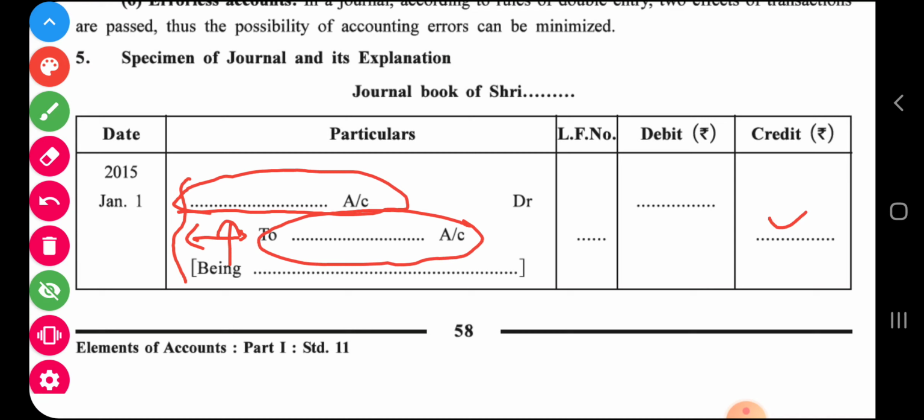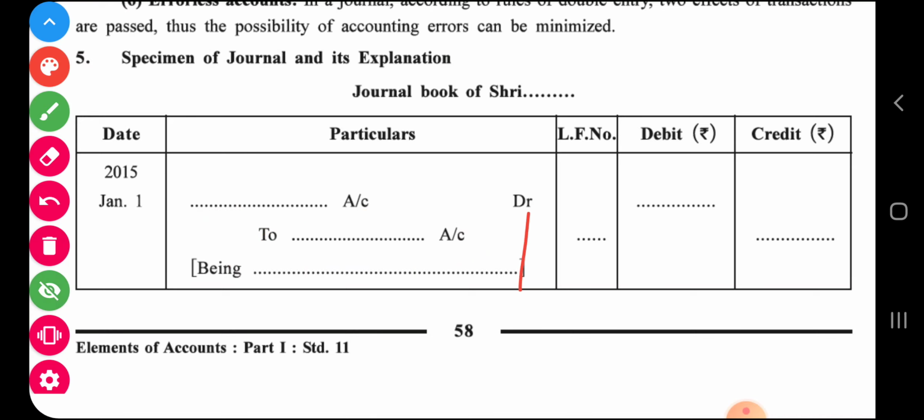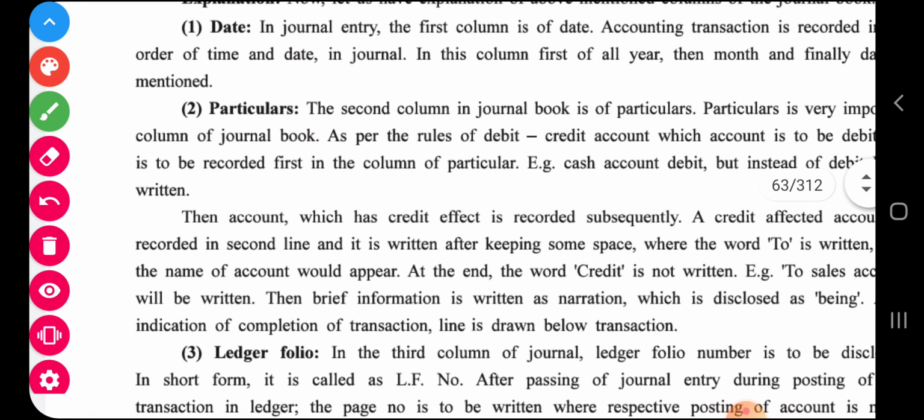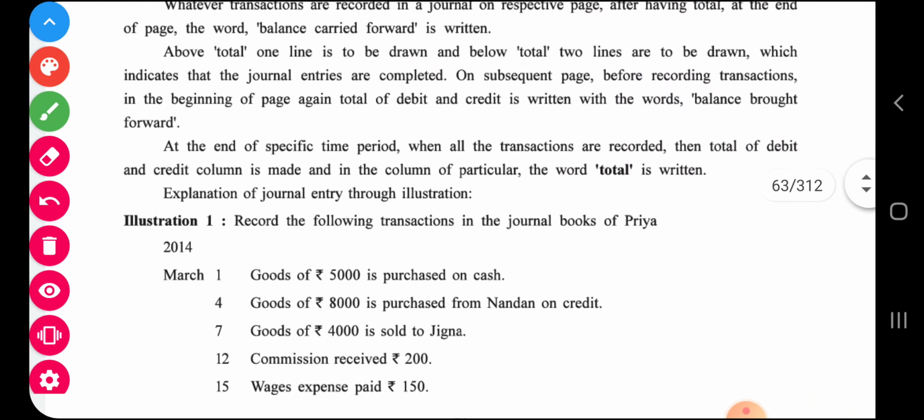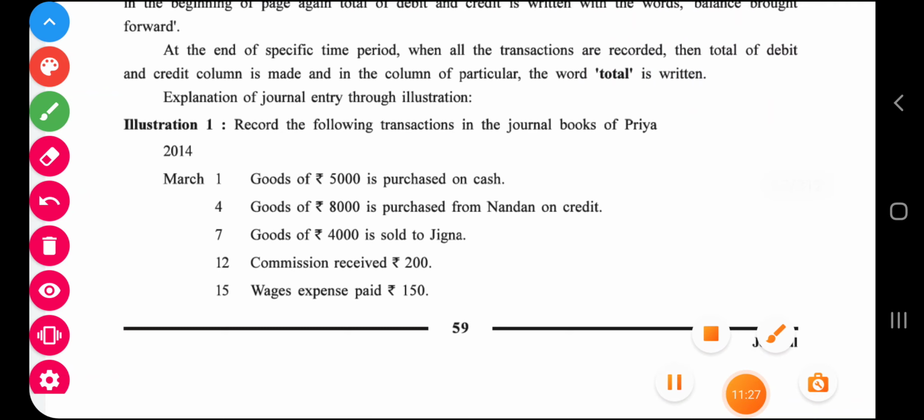Okay friends, the use of LF column will not be there, so I am not explaining it just now. Debit credit use I have already explained. In this page I gave you the explanation of the five columns: date, particular, LF, debit and credit. Now in the next video we will practice example number 1 and 2 in journal, how they are recorded, I will explain. Until then, write the whole meaning and specimen in your book. Okay, thank you.